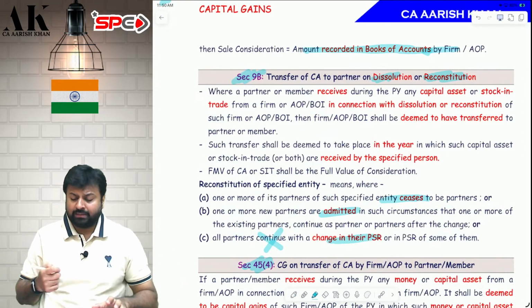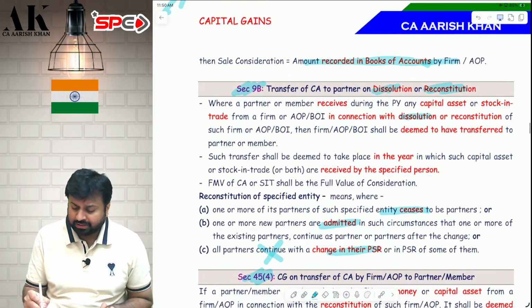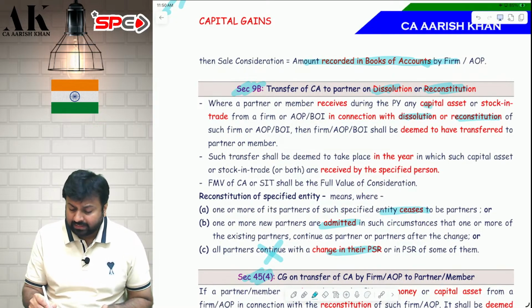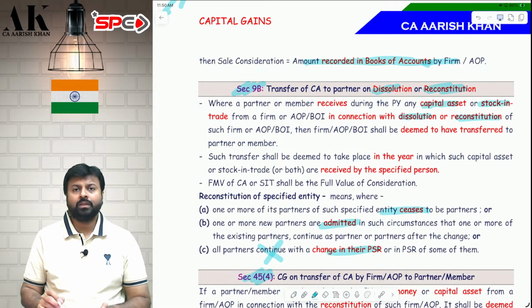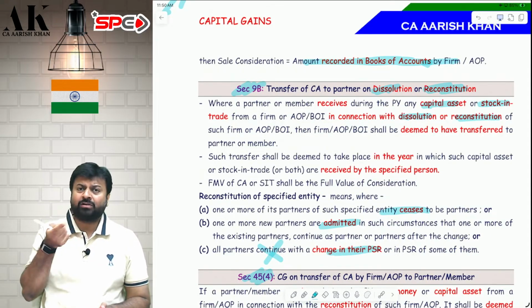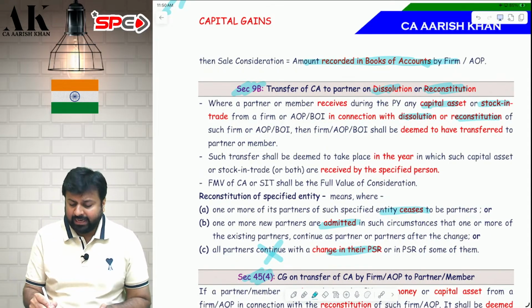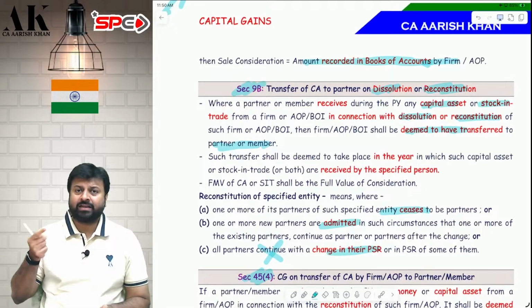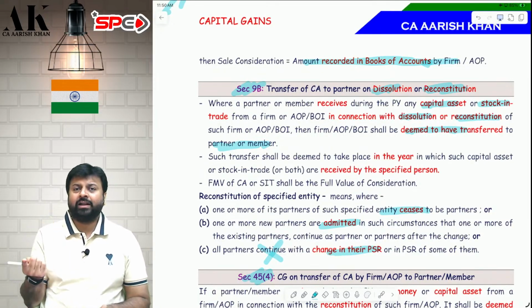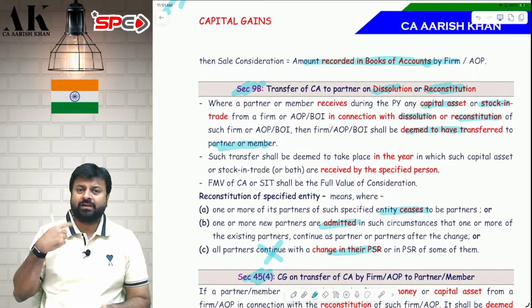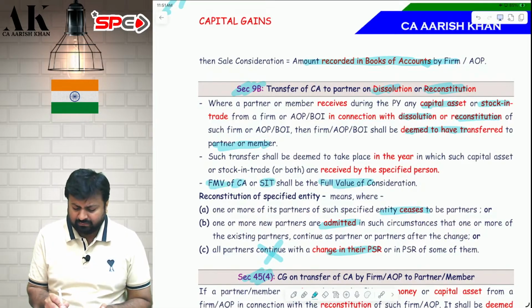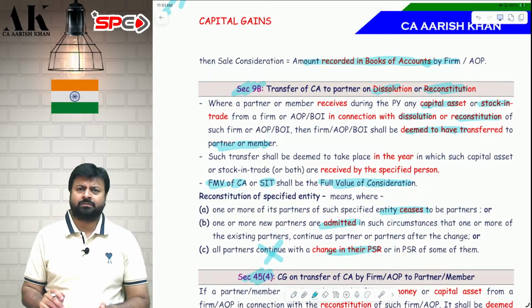So I am a firm, you are a partner, and on dissolution or reconstitution, I am giving you a capital asset or stock in trade. Because there is a dissolution or reconstitution, it is deemed to have been transferred by the firm to the partner. And the firm is liable to pay tax under capital gains or PGBP. For stock in trade transfer, PGBP. For capital asset transfer, capital gains. So what will be the FVC, sir? What will be the consideration? The consideration will be the FMV of the capital asset, or of the stock in trade, which will be considered as the full value of consideration.